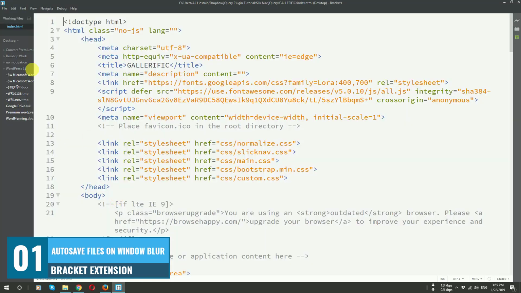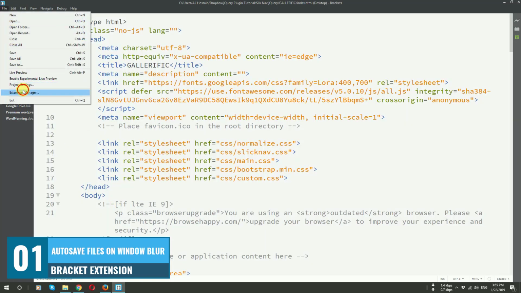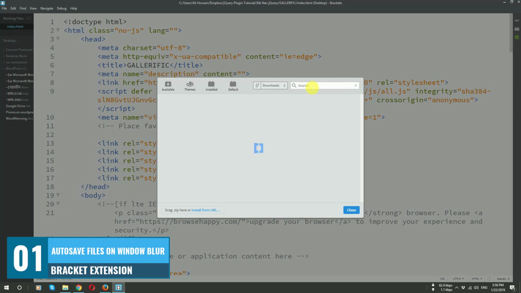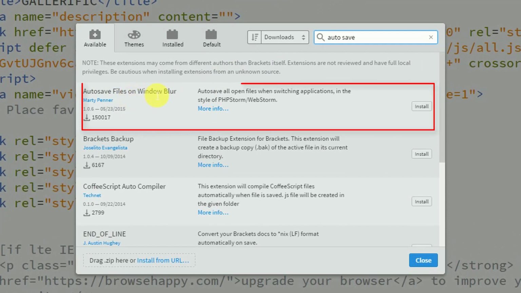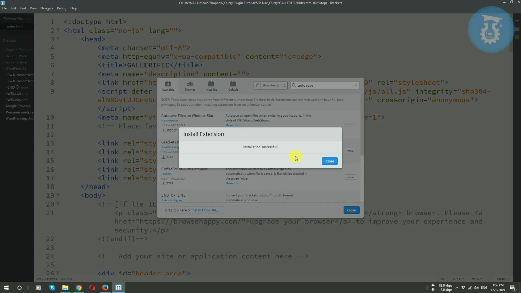For installing this, you need to go to File and then Extension Manager. Here you need to search the plugin name, so I will write auto and then save. As you can see, Autosave Files on Window Blur. So I am going to install this, and it is installed.